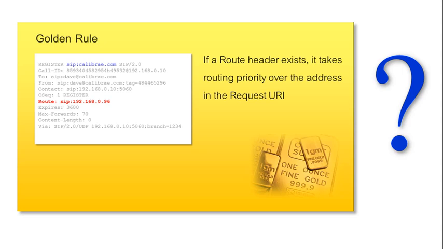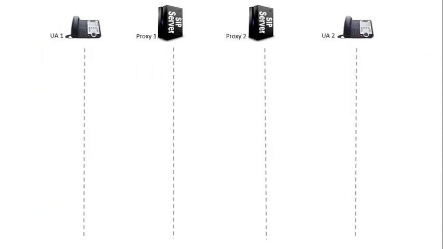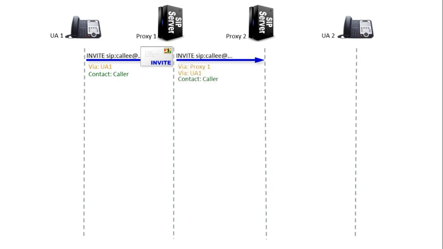Well, let's find out. Now imagine a call flow where user agent 1 sends an invite to proxy 1 complete with its own address in the via header, so the proxy knows where to send back responses, and its own address in the contact header, so the downstream UAS knows where to send subsequent requests. Nothing new so far.